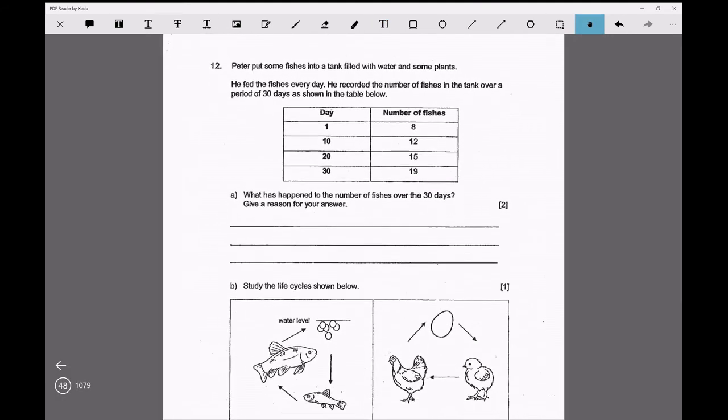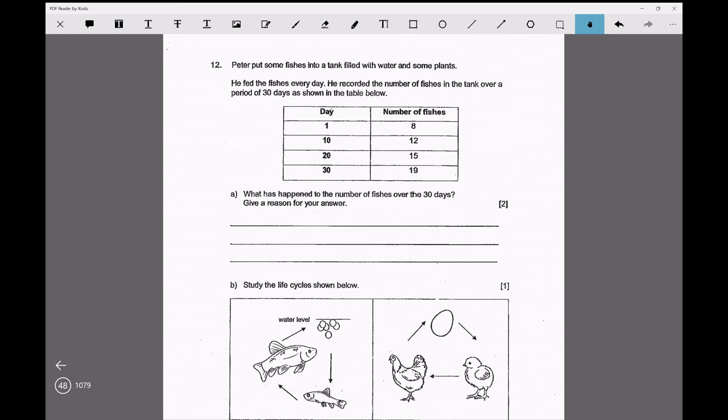Okay, so question 12. Basically the number of fishes increases. There are more and more fishes. So they ask you why is there an increase in the fishes over a 30 days period? They ask you what's the reason. He didn't put any new fish inside. So the only reason why there are more and more fishes is because the fishes reproduce. So a keyword here is reproduce and increase.